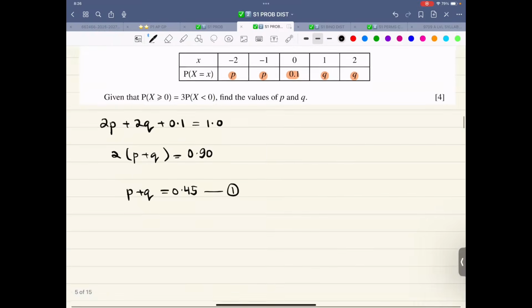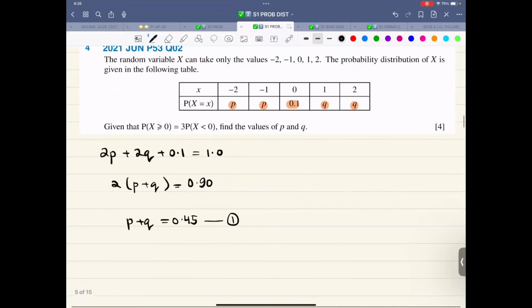The second equation this time is different. Probability x is greater than or equal to 0. Probability x is greater than or equal to 0 can be this and this and this probability. So this is probability x is greater than or equal to 0. That is 0.1 plus q, that is 2q.